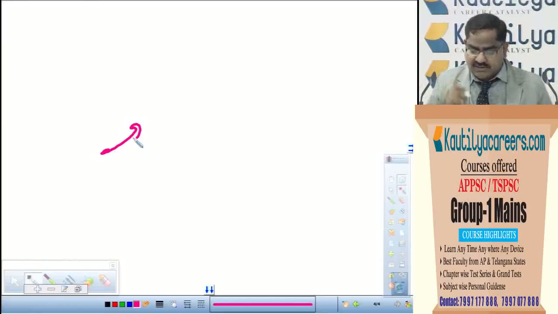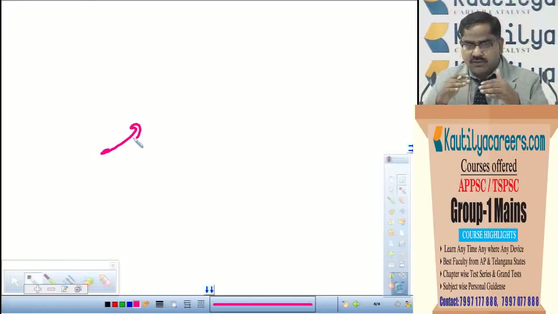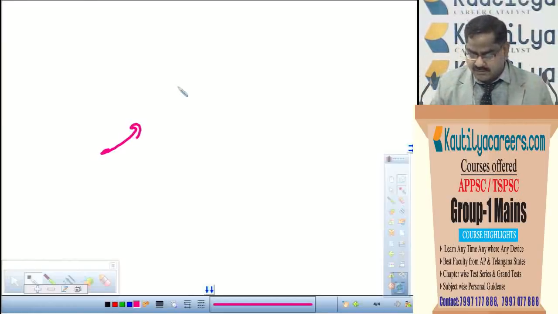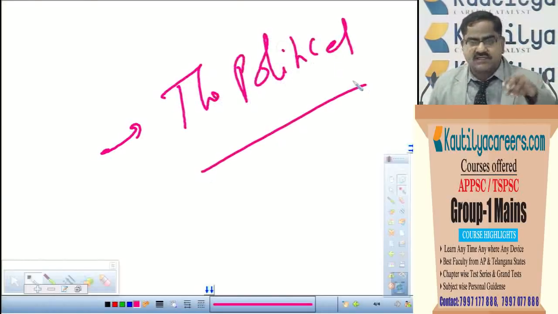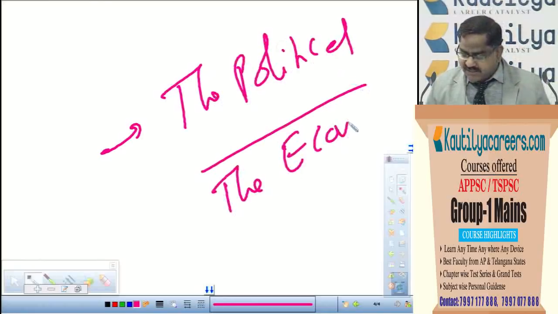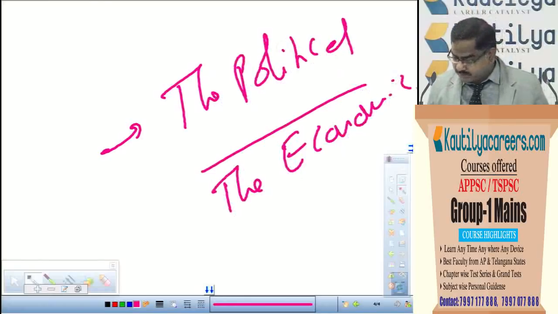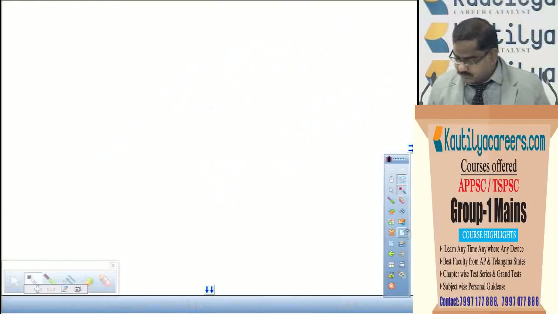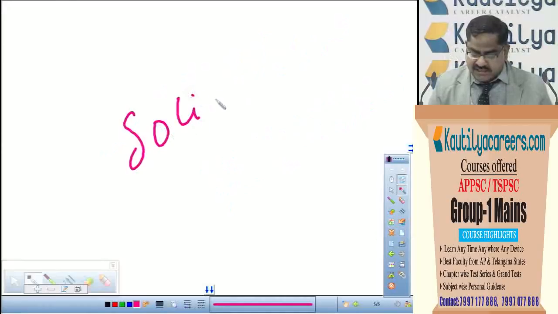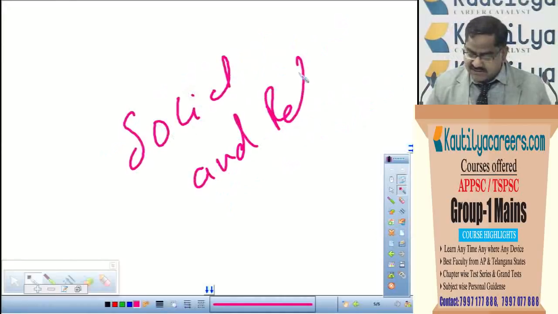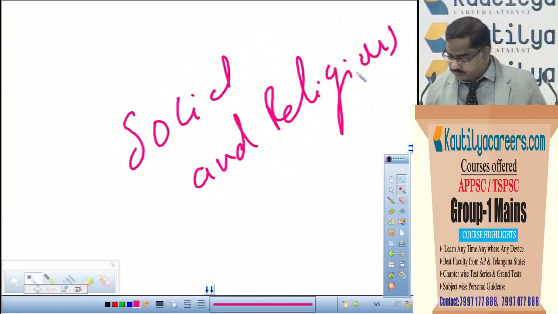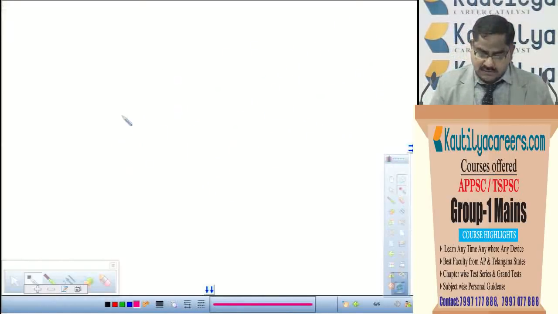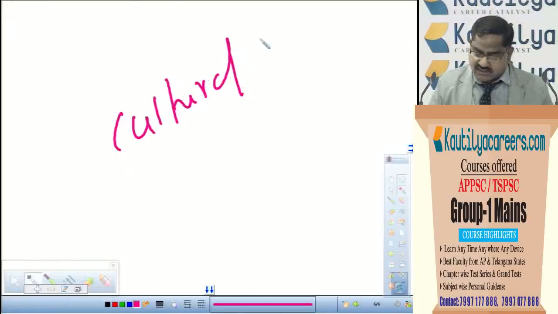The age of Shathavahanas can be classified into subtopics, namely the political system of Shathavahanas, the economic conditions during the age of Shathavahanas, which is also very prominent, the social and religious conditions during the period of Shathavahanas, and the cultural contribution of Shathavahanas.